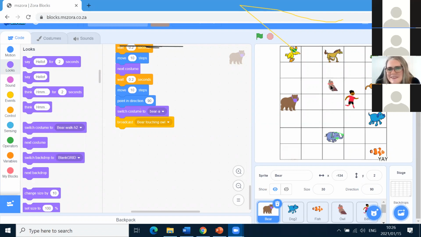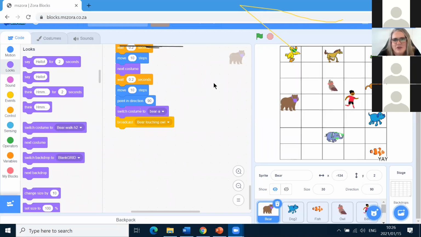Jane, you have a question, Lovey? Ma'am, isn't Owl too close to Ben now, when she distances from Bear? I know, but we're going to ignore that for now. There's no other place for her to be. But luckily, Ben is running away. Good question, sweetheart. Okay, so let's get on.